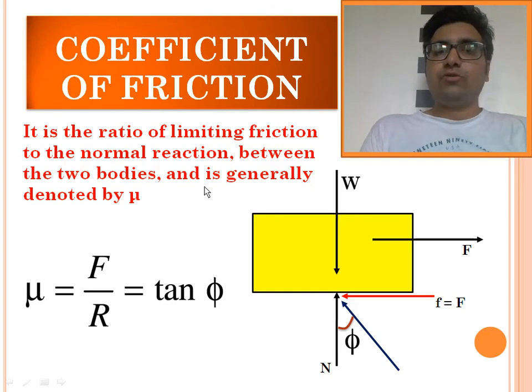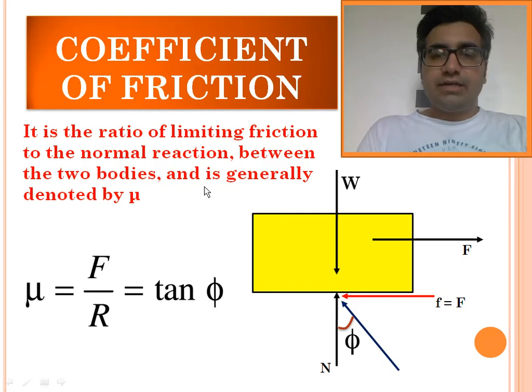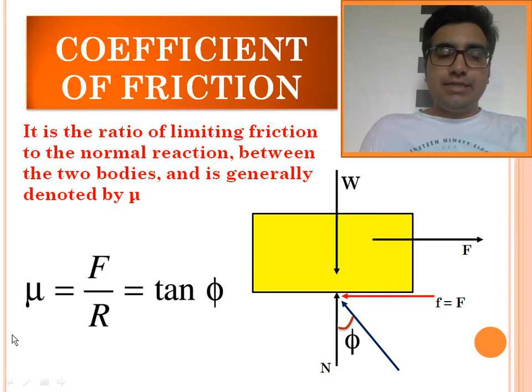So to understand coefficient of static friction and coefficient of kinetic friction, we are going to learn coefficient of friction. My dear friend, coefficient of friction is a ratio of limiting frictional force to the normal reaction. We know that limiting frictional force is the maximum value till which the body is at rest. So the ratio of limiting frictional force to the normal reaction is known as coefficient of friction, and it is denoted by mu. So mu is nothing but frictional force divided by normal reaction.